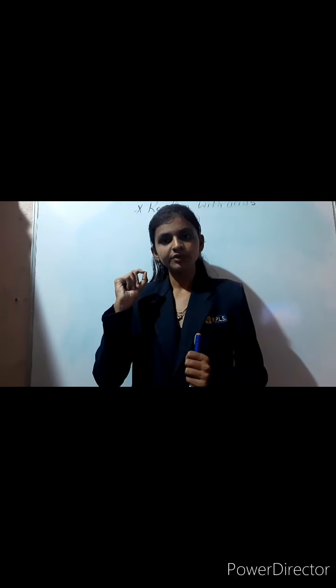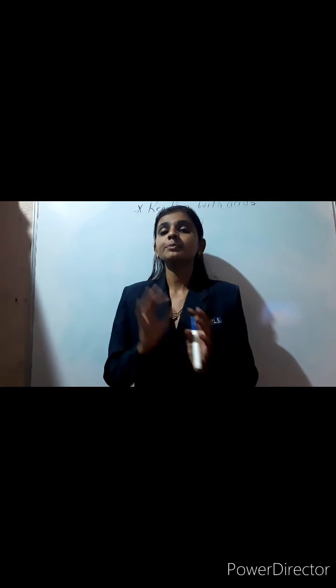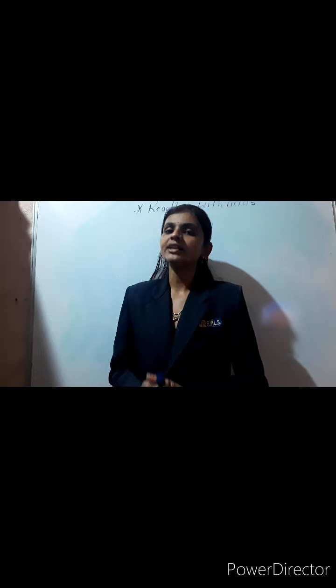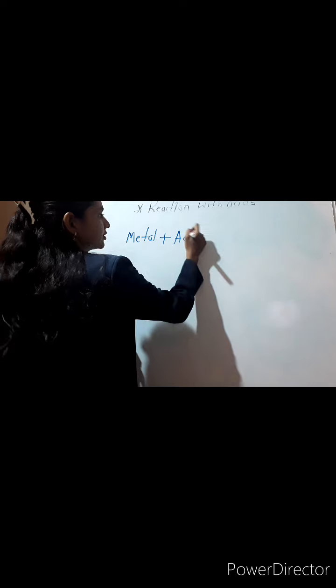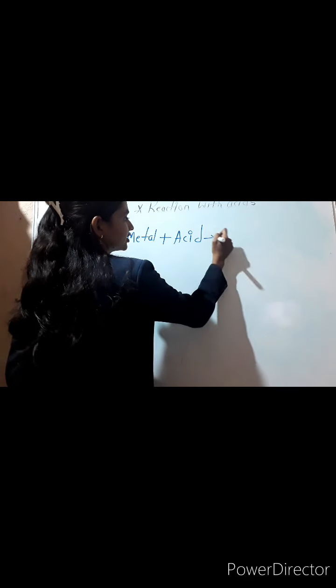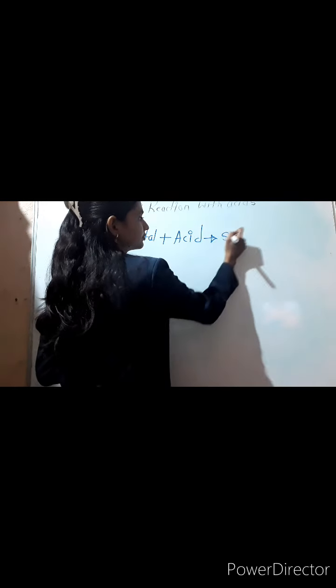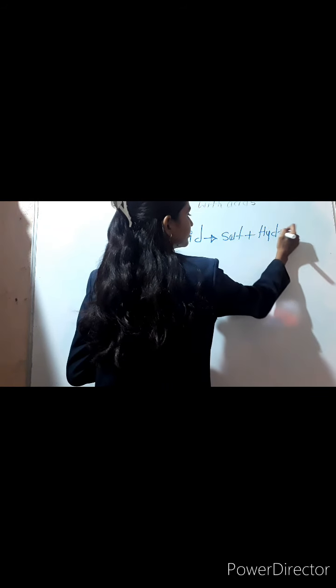Metal plus acid gives salt plus hydrogen.